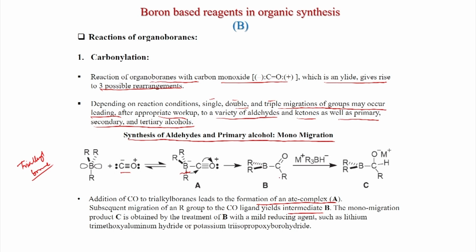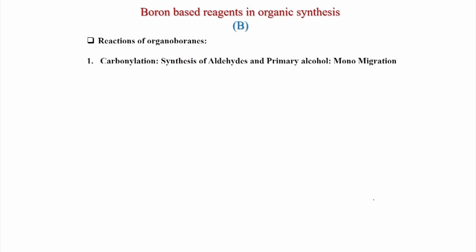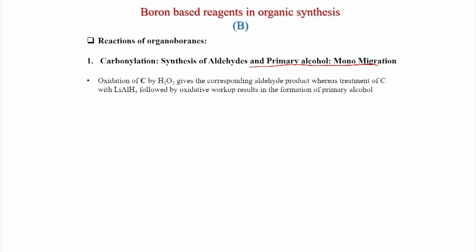Now intermediate B, if you treat it with some other hydride reducing agent, such as lithium trimethoxy aluminum hydride or potassium triisopropoxyborohydride, then this carbonyl group can be reduced and you get an intermediate like this, C. This intermediate is useful for further reactions that we will see in the next slide. So this is the carbonylation and migration we are discussing.